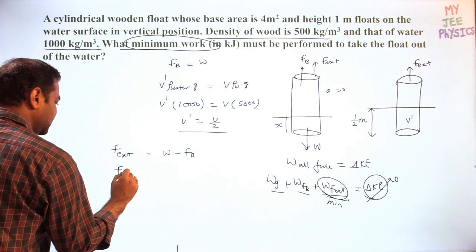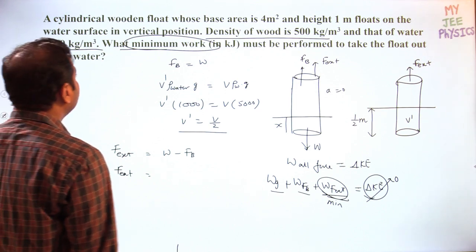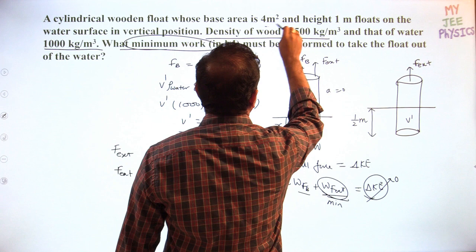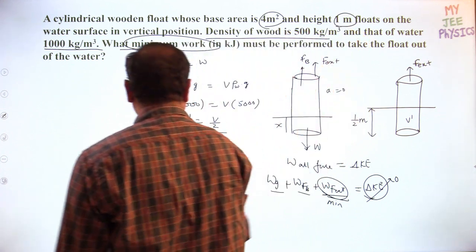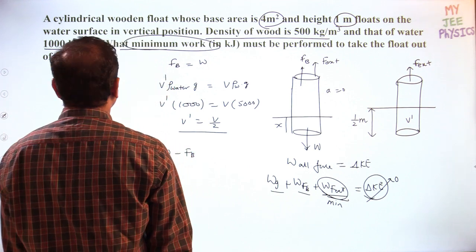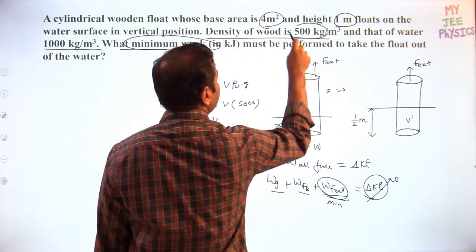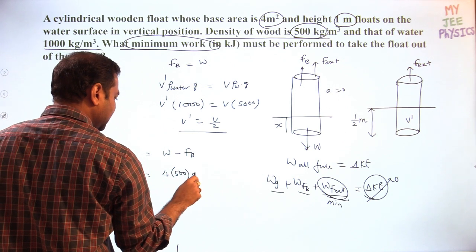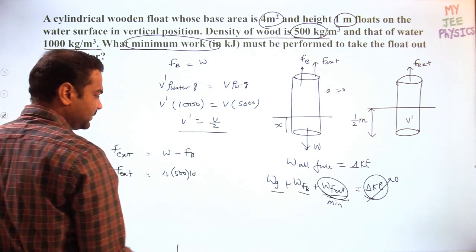So external force is equal to, what is the weight value? Weight value we can calculate, you will get some constant value. 4 meter square area, 1 meter length, volume will become 4. Volume is 4, and density of the wood is 500, then 500 times g, which is 10. That is the weight.